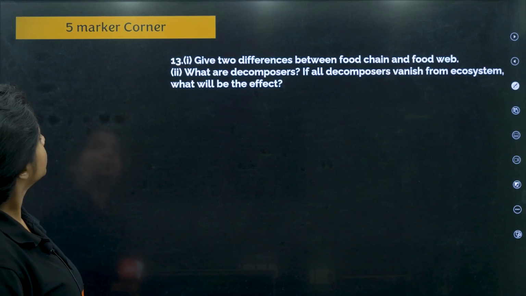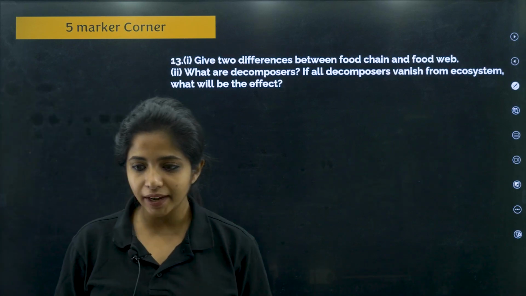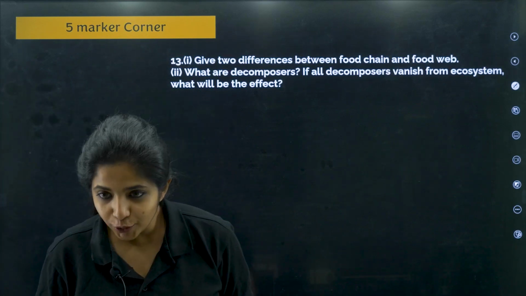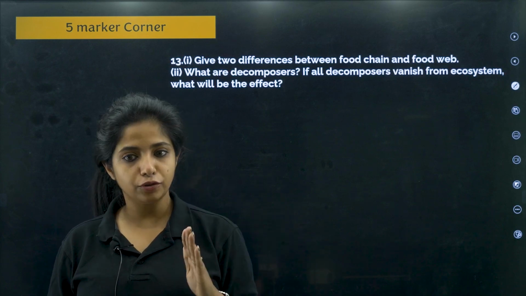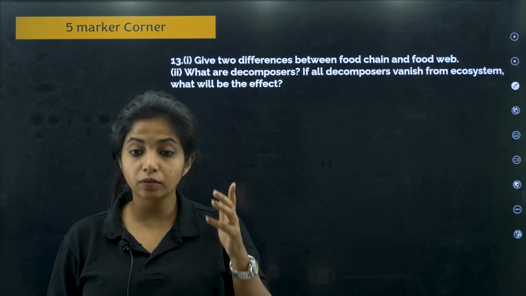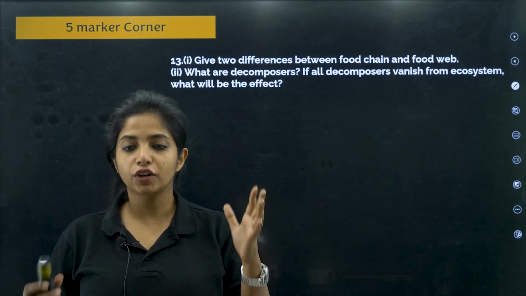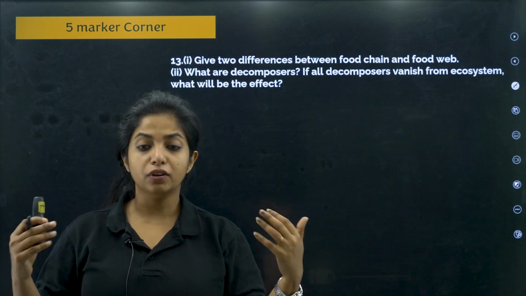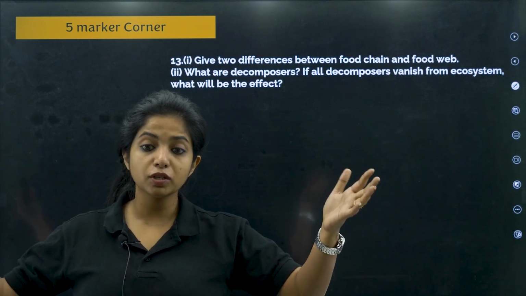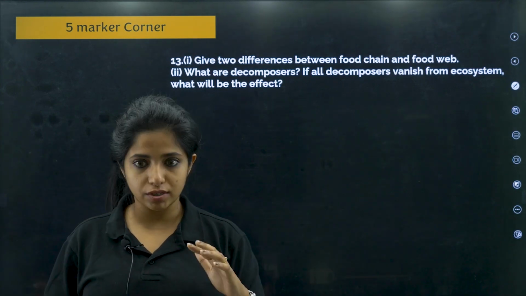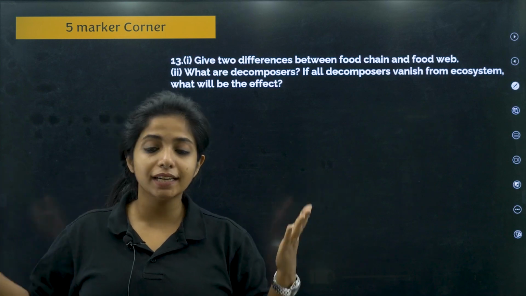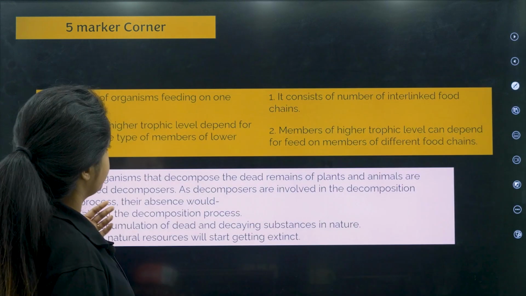Now, time for a 5-marker question. Give two differences between food chain and food web. What is the difference between food chain and food web? Food chain is basically talking about different trophic levels. Food web is basically interconnecting food chains. Now over here, we can see the difference.